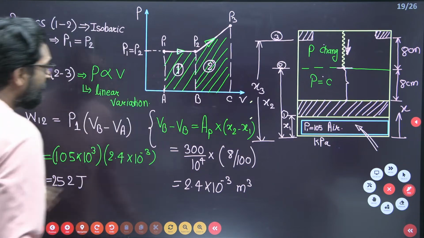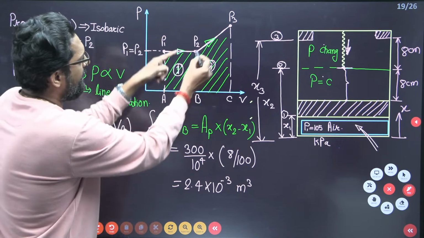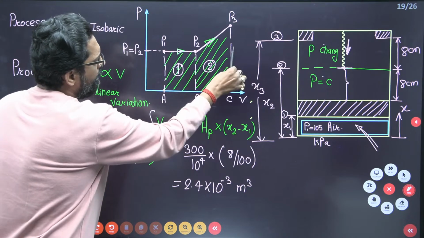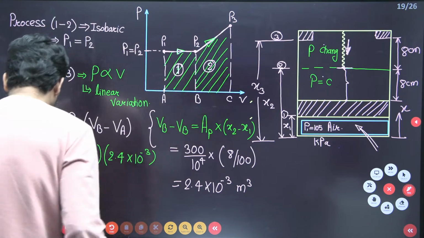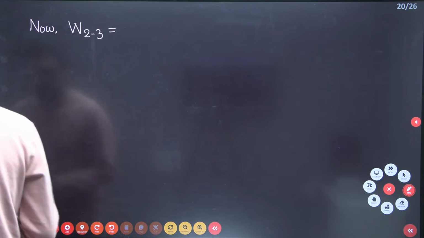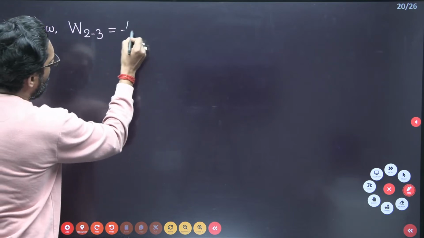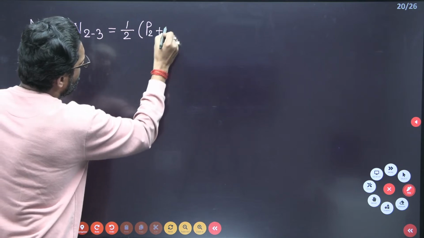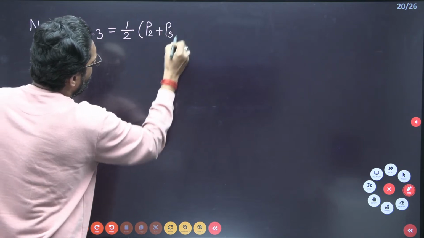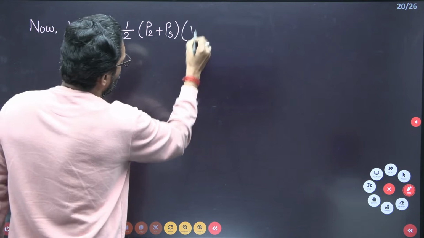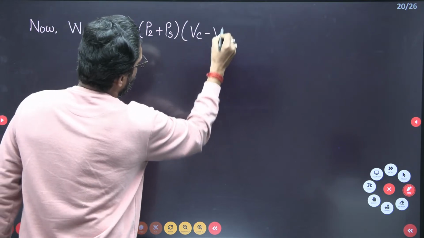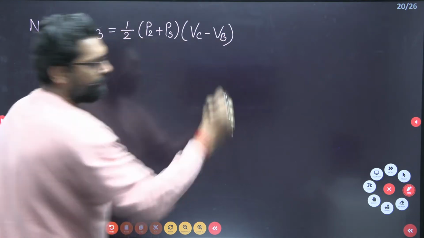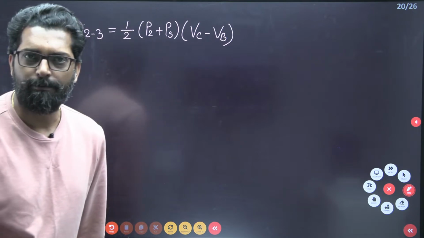So what is the area of the trapezium? Half of the addition of pressure, P2 plus P3, into the subtraction of volume, VC minus VB. That's it. This is the area of the trapezium, pressure into volume.